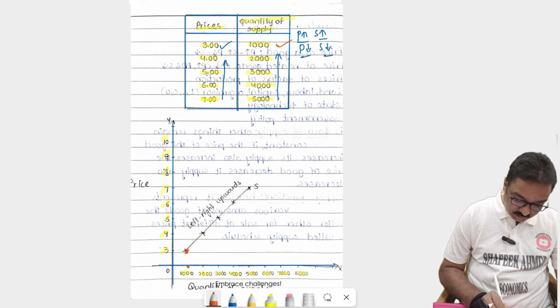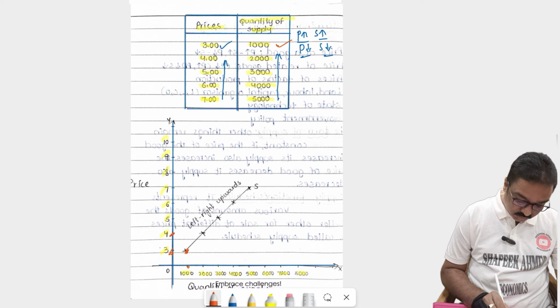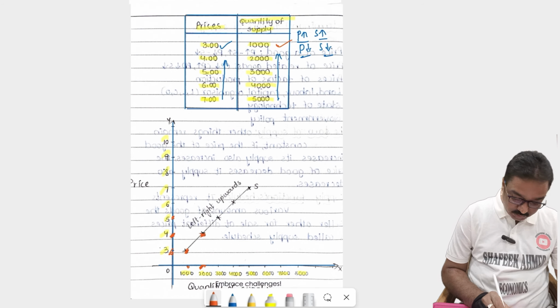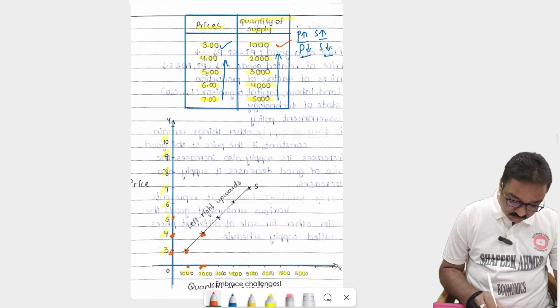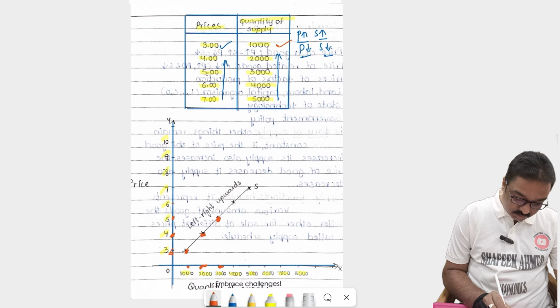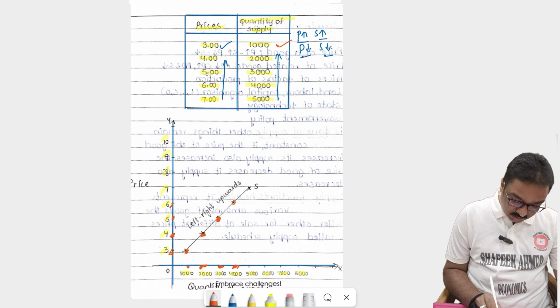So here, at the price of 4 rupees, the price increases from 3 to 4 rupees and their supply also increases from 1000 to 2000. Here is one point. Again the price increases from 4 to 5 rupees, their supply also increases from 2000 to 3000 pens. So we choose one point here. When the price increases from 5 to 6 rupees, supply increases from 3000 to 4000 pens. So here I put one point.